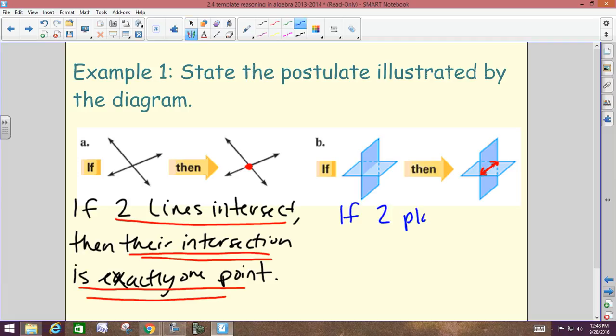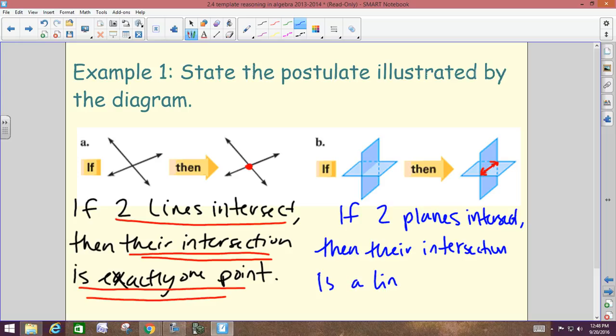If 2 planes intersect, then their intersection is a line. Two planes intersect, hypothesis. Intersection is a line, conclusion.